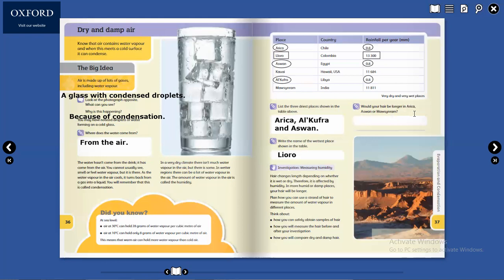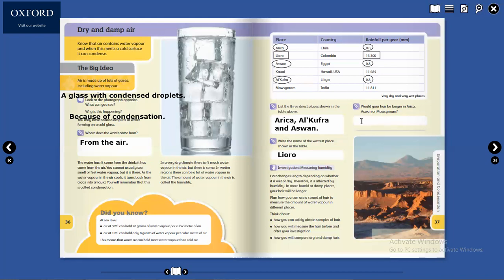Would your hair be longer in Arica, Aswan, or Mawsynram? Mawsynram, which is in India. The quantity is 11,811. So humidity is more out of these, Arica, Aswan, and Mawsynram.